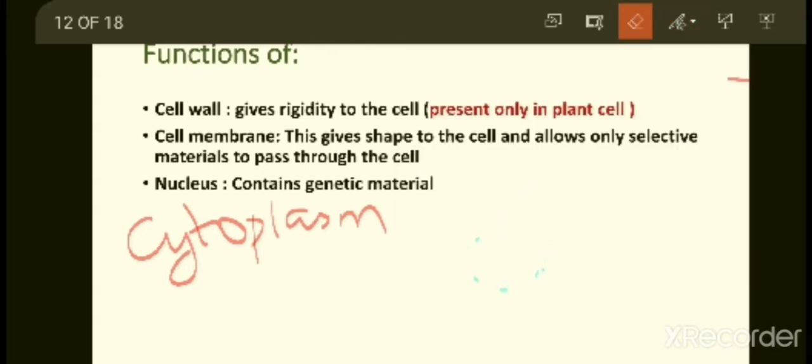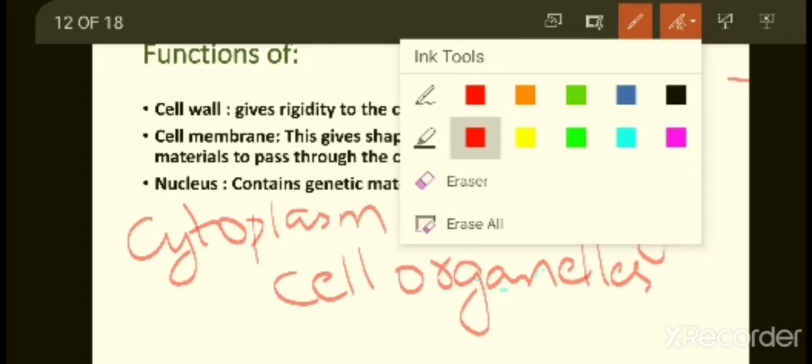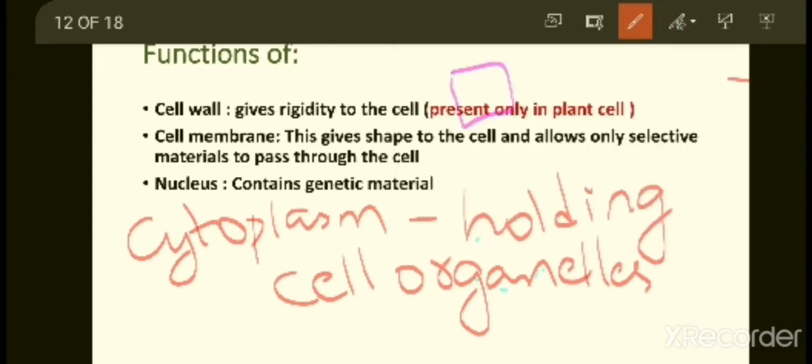Now what is the importance of cytoplasm here? Cytoplasm is important to us because it helps in holding cell organelles. What are cell organelles? Suppose this is a cell. Inside, nucleus is present. Nucleus is nothing but a cell organelle.